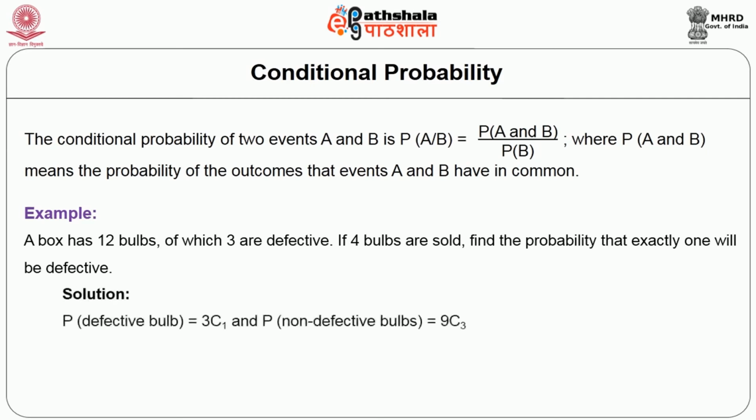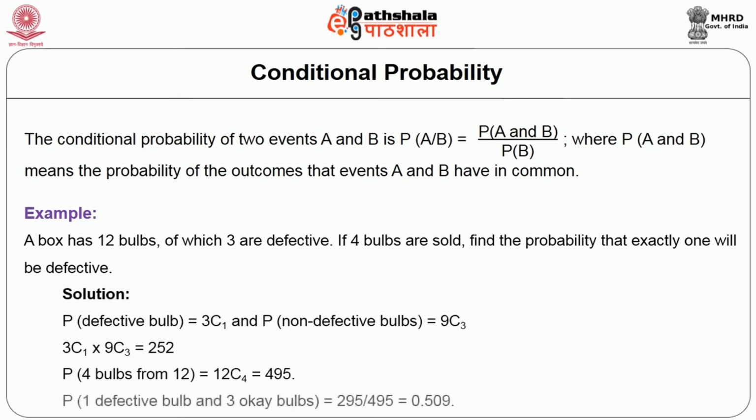We need to find out the defective bulbs. So let us understand: the defective bulb selection is 3 combination 1, and the non-defective bulbs are represented by 9 combination 3. So using permutation and combination, we use 3 combination 1 into 9 combination 3, which is equal to 252 combinations when you use the defective and non-defective both.